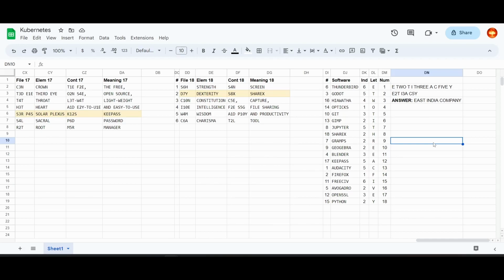It doesn't matter now because we got the final answer, East India Company, and who knows how they'll play into the world history meta puzzle. It does have India in the name, and this is a very important historical company, so maybe that's relevant to the meta. Who's to say?